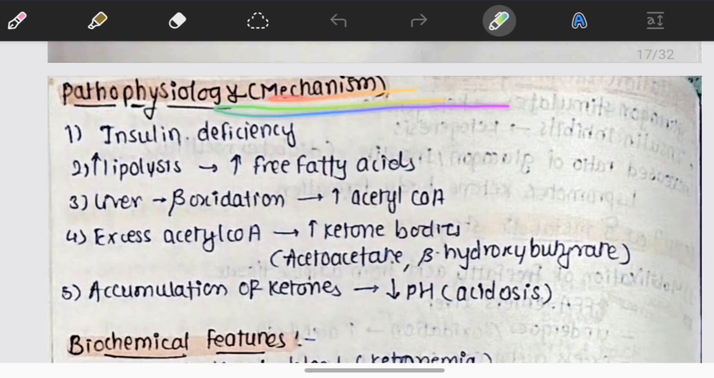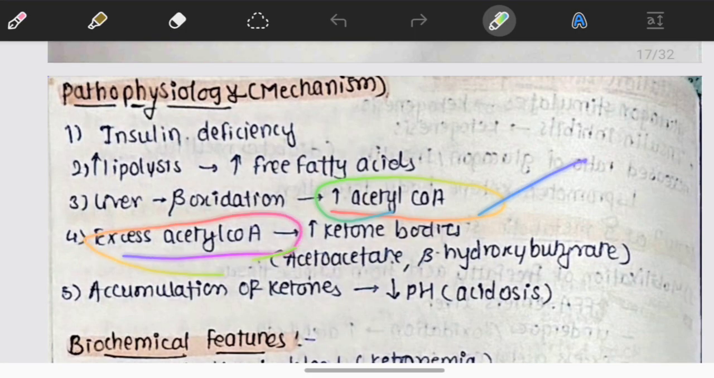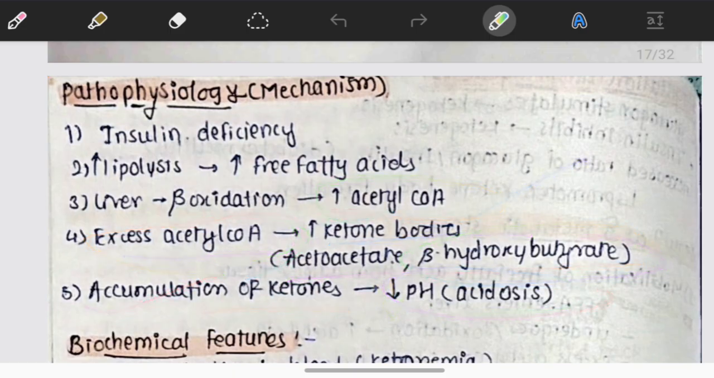Pathophysiology means the mechanism of the ketoacidosis. First, insulin deficiency, as in diabetes mellitus, then increase in lipolysis that causes an increase in free fatty acids in blood, then the liver does beta oxidation and increases the acetyl-CoA. Excess acetyl-CoA forms the ketone bodies, acetoacetate and beta-hydroxybutyrate. Then finally accumulation of ketones occurs and hence pH lowers, that causes the acidosis.